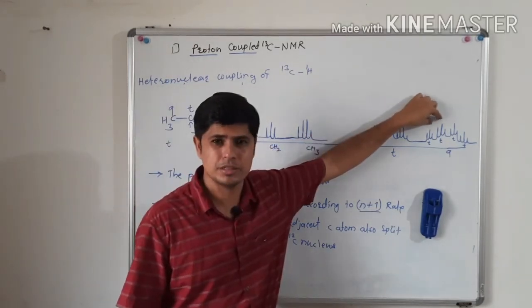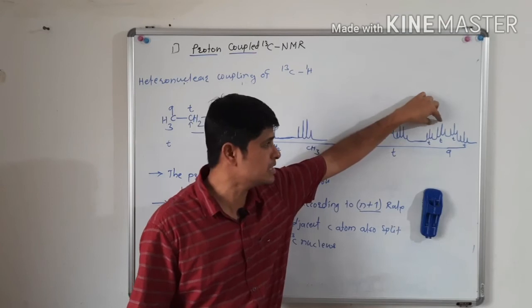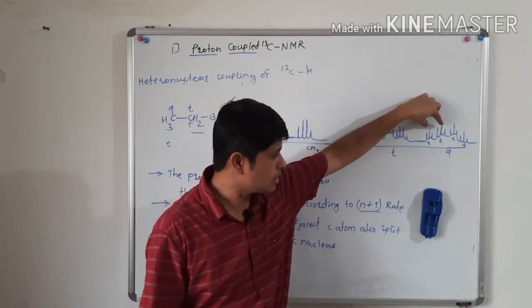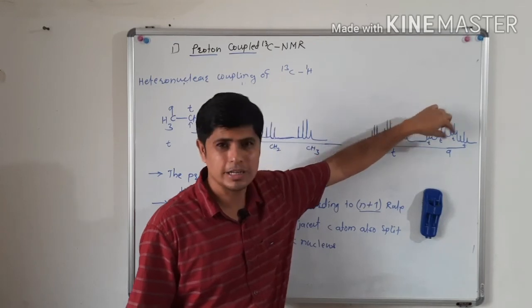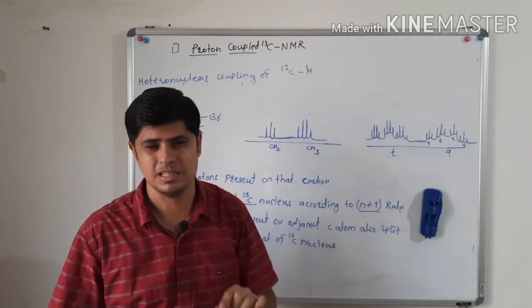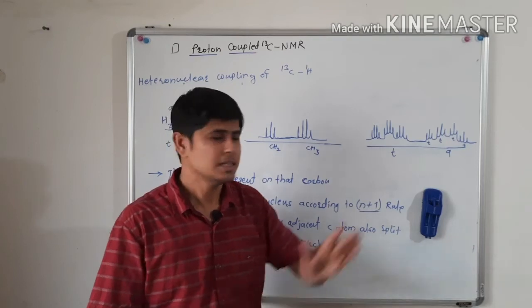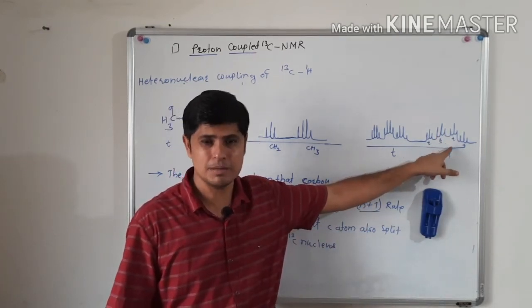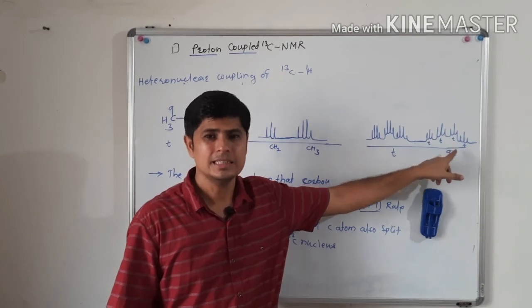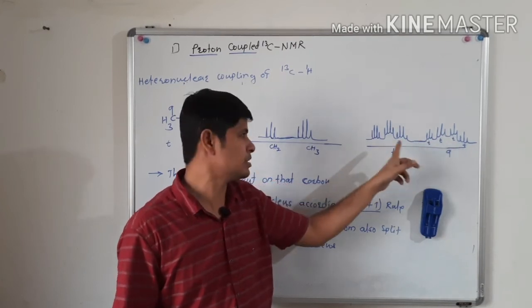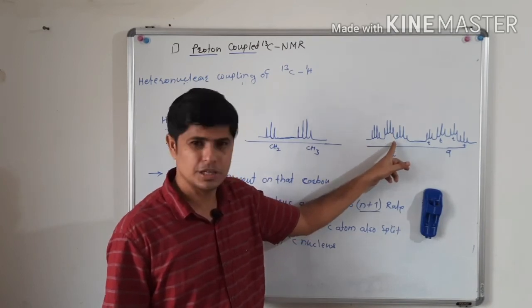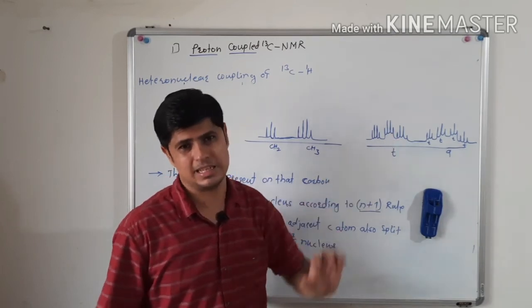We can point out some information from this multiplet. What is this? This is a quartet, and each line of the quartet is split into a triplet. That means the CH3 group is adjacent to CH2. This is for CH3, and that is adjacent to CH2. Similarly, we can point out from this that it is for CH2, and adjacent to that there is CH3.